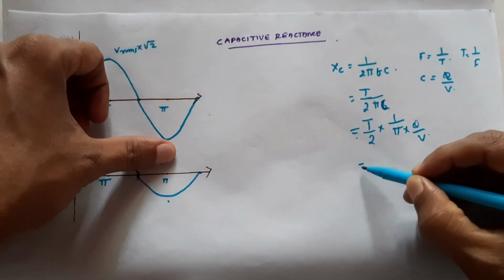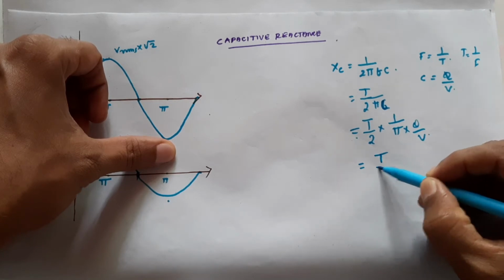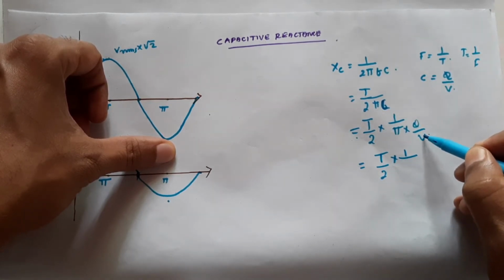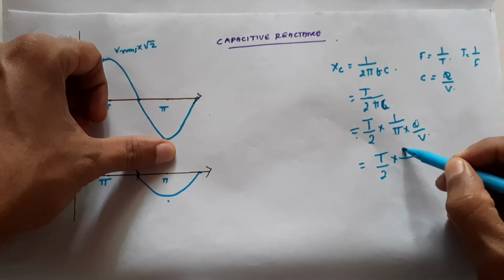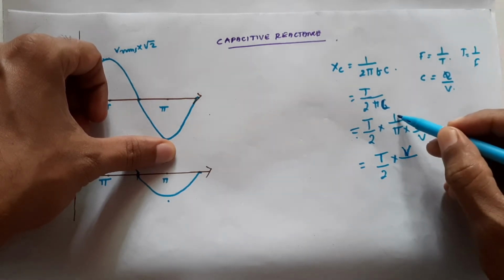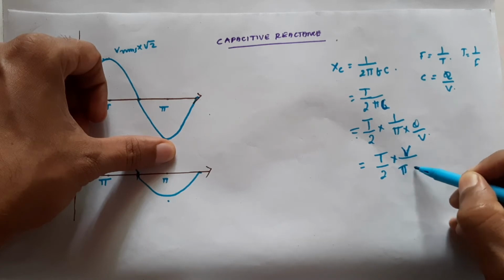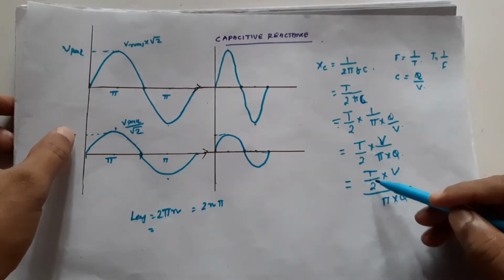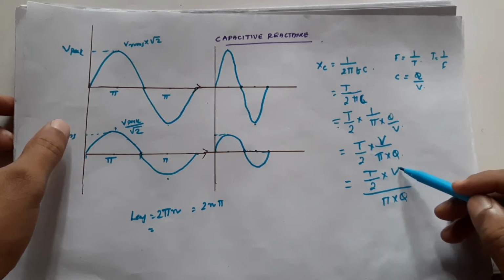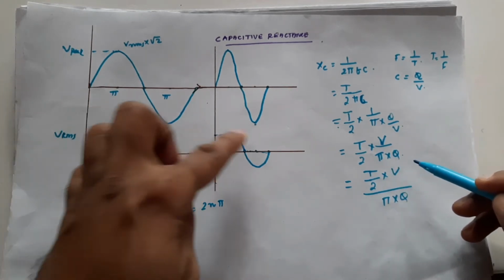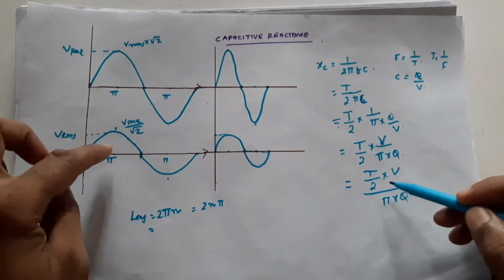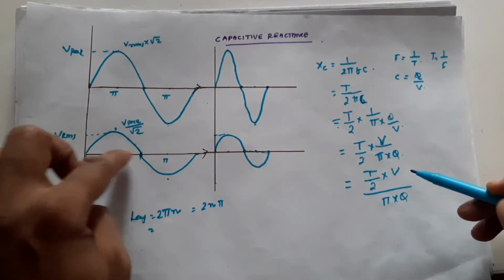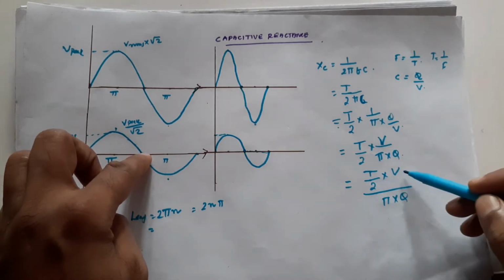Now we take this T by 2 into 1 by, this will go to the top. That means V will go to the top, and pi into Q. Now when we multiply the voltage, that is the voltage in 1 second, into T by 2, it means in this time, what will be the voltage?